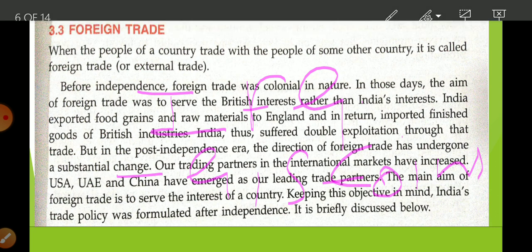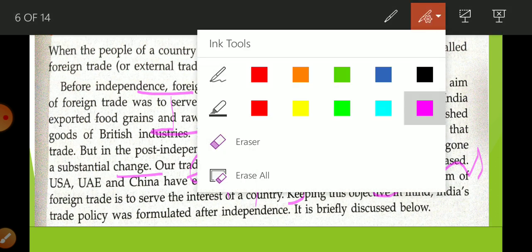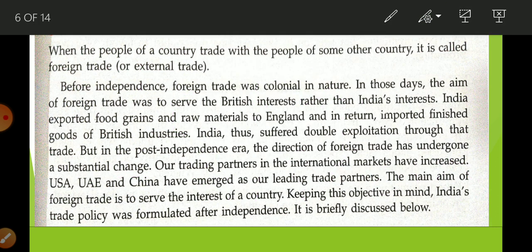But when there was British rule, this condition totally changed. During the British rule, India became an exporter of raw material to England and an importer of finished British goods. Because of this condition, there was too much exploitation of our natural resources and our Indian people.